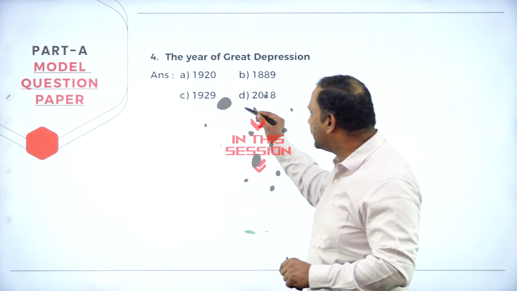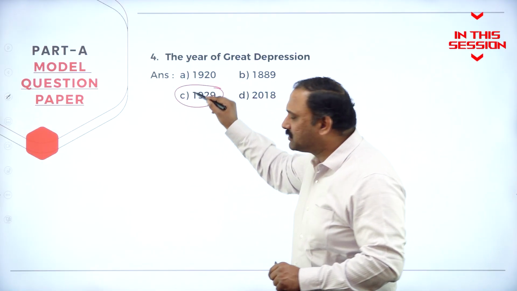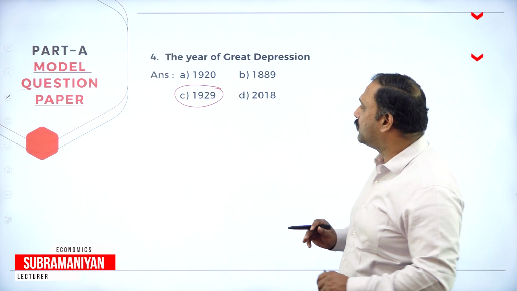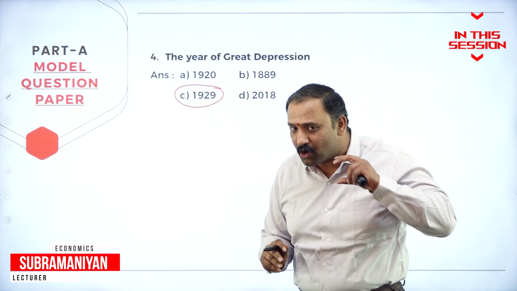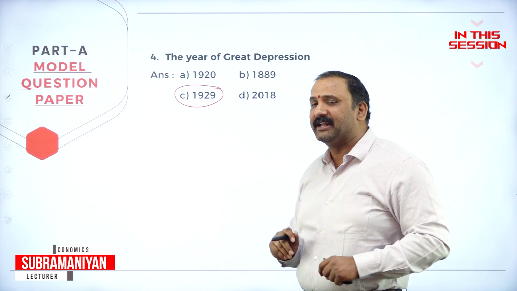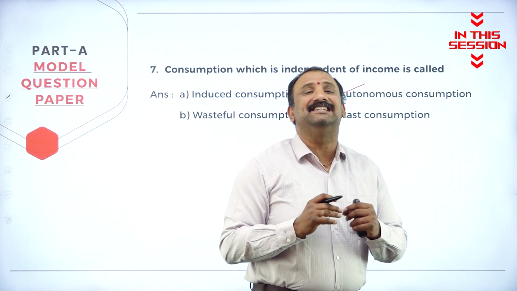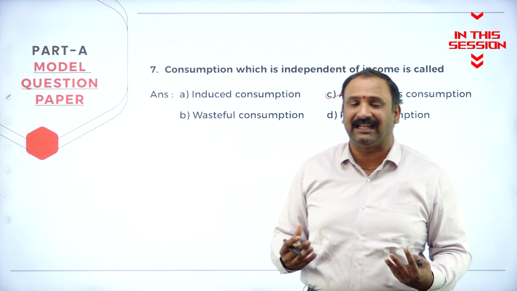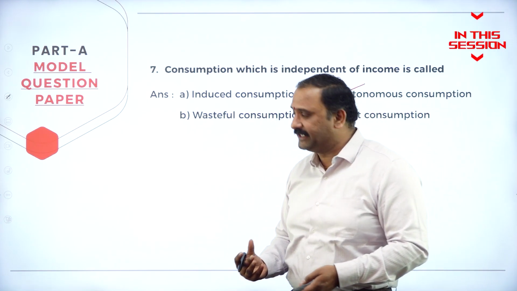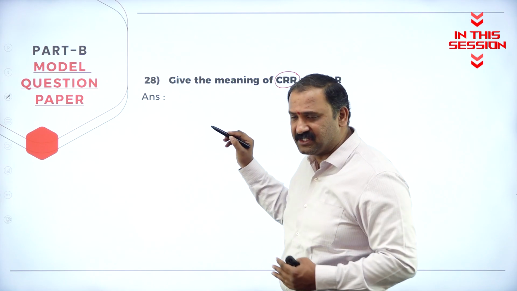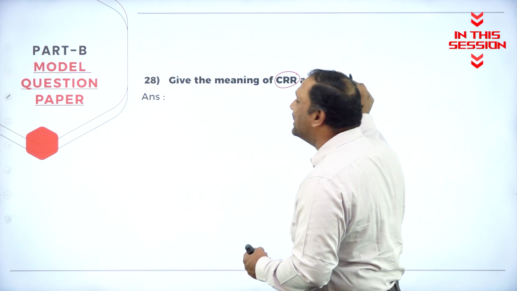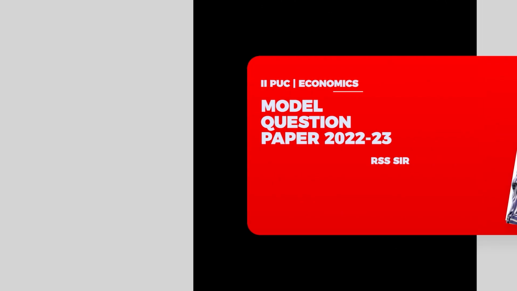Those years. The Great Depression happened in the year 1929. Please do not mark it as 1920. That's a wrong answer. 1929 was the year of the Great Depression. Autonomous means it is independent. It automatically happens. It is not dependent. CRR is the cash reserve ratio. Now this is the statutory liquidity ratio.